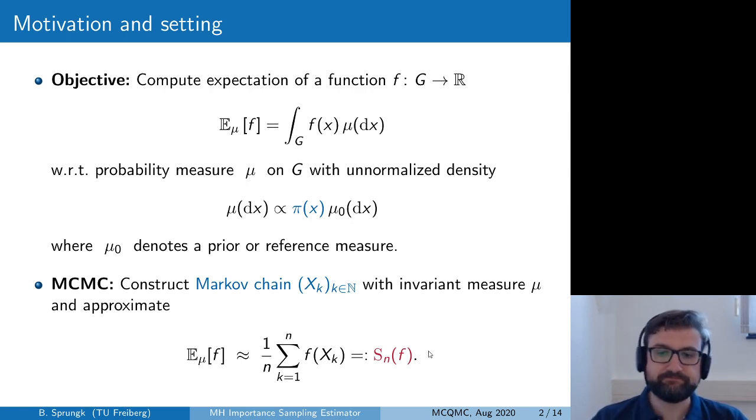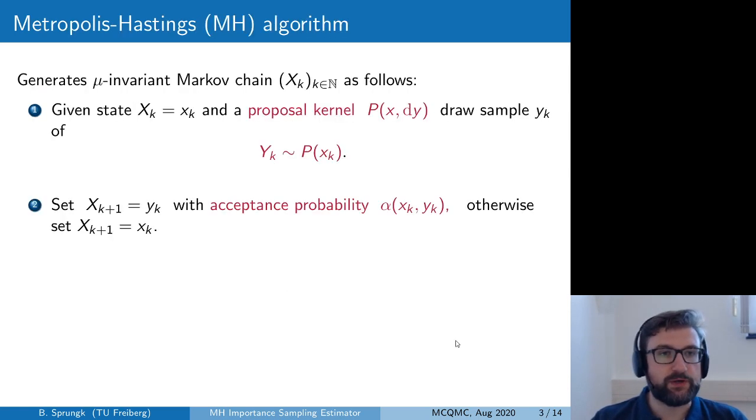Now in this talk we focus on Markov chains generated by the Metropolis-Hastings algorithm, and as a quick reminder how this algorithm works, it generates a mu invariant Markov chain by a two-step procedure.